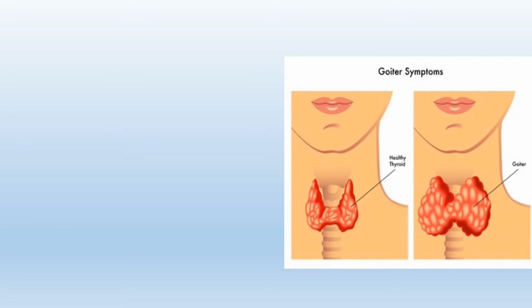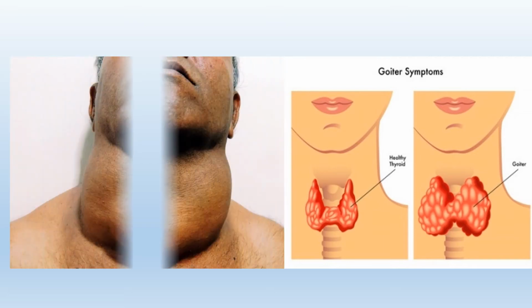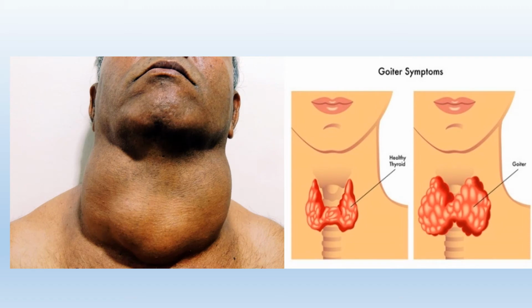Thyroid gland requires iodine for the production of thyroxine. If a person lacks iodine in diet, thyroid gland cannot make its hormone, and in this condition, thyroid gland enlarges and swells up. This is known as goiter. So here you can see the normal or healthy thyroid gland, while in the next figure, this enlarged thyroid gland indicates the goiter. And in actual, it looks like this.